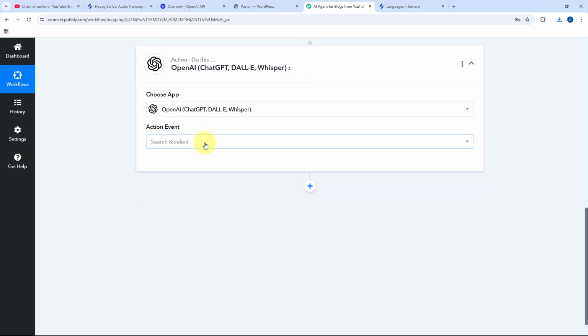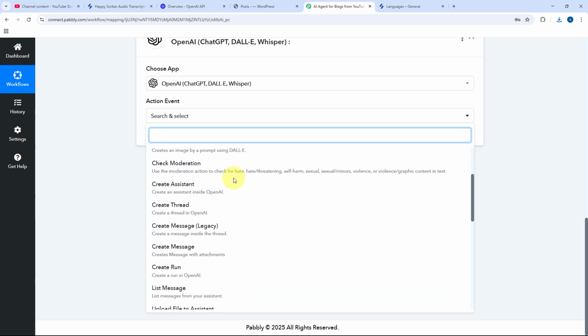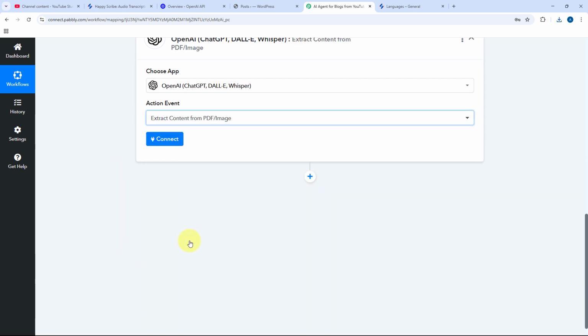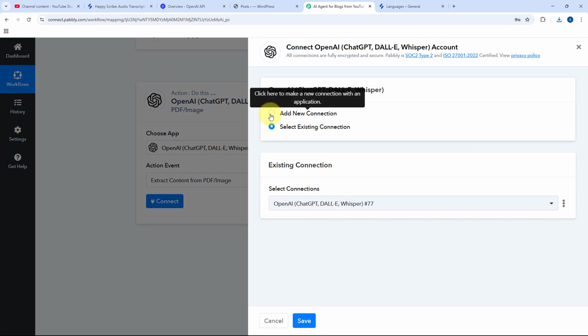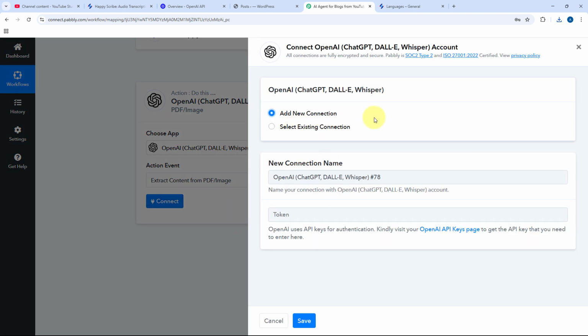After selecting OpenAI in action event from the drop down, select the action event as extract content from PDF/image. Then just click on connect and select add new connection. Now here we have to connect our OpenAI account with Pabbly Connect. And to make this connection, we have to enter the API key of our OpenAI account. Now you must be thinking how you can get this API key.